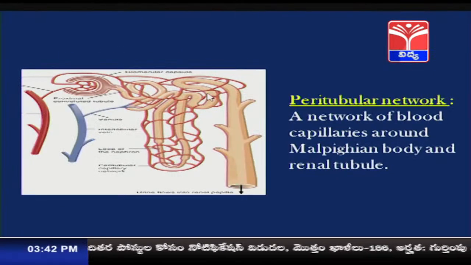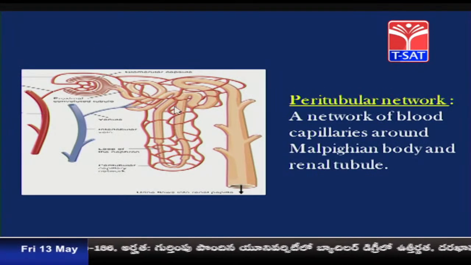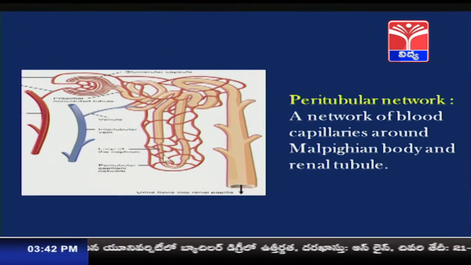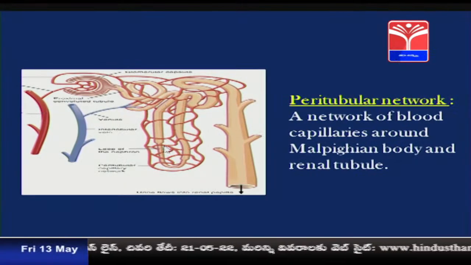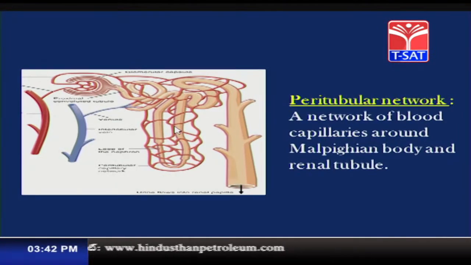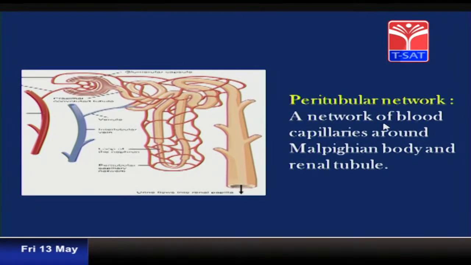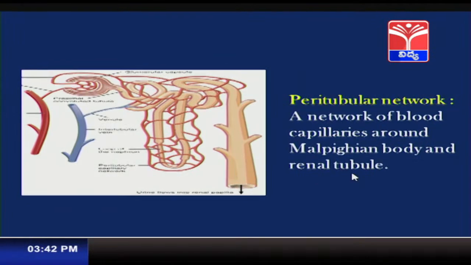This is the picture showing a blood vessel which surrounds the renal tubule. A microscopic thin walled network of blood capillaries surrounds the renal tubule, forming a structure called the peritubular network. So, there is a network of blood capillaries around the Malpighian body and renal tubule.